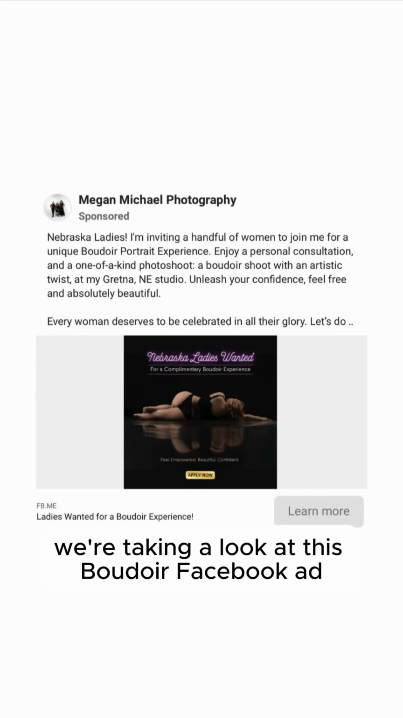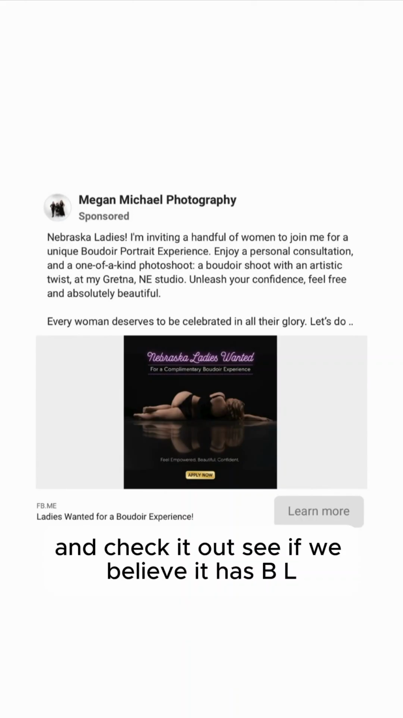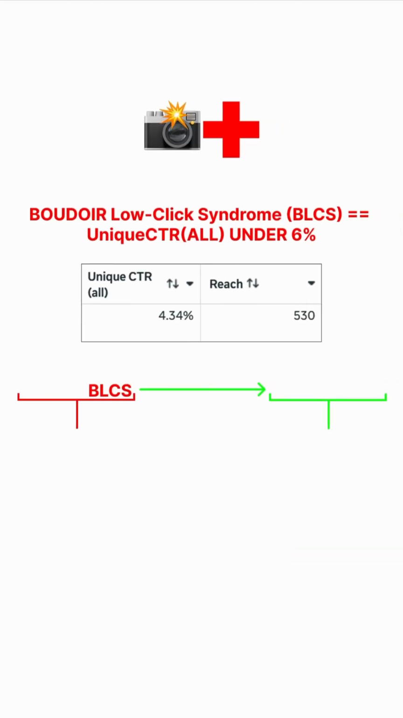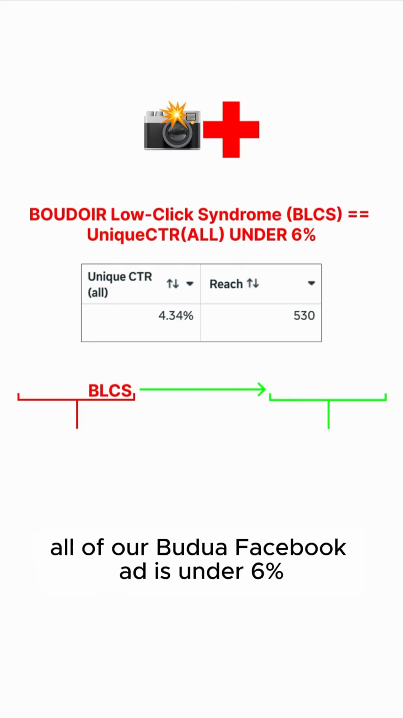All right, y'all, we're taking a look at this Boudoir Facebook ad. Gonna check it out, see if we believe it has BLCS, aka Boudoir low click syndrome. So BLCS, Boudoir low click syndrome, is when the unique CTR of our Boudoir Facebook ad is under 6%.